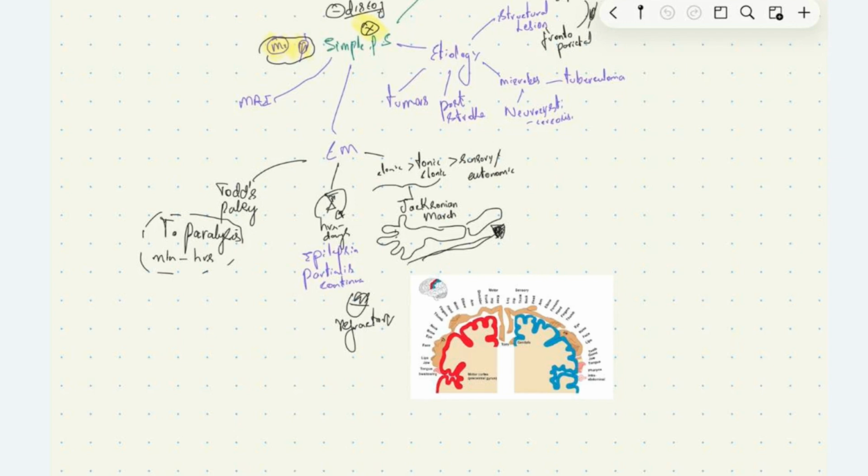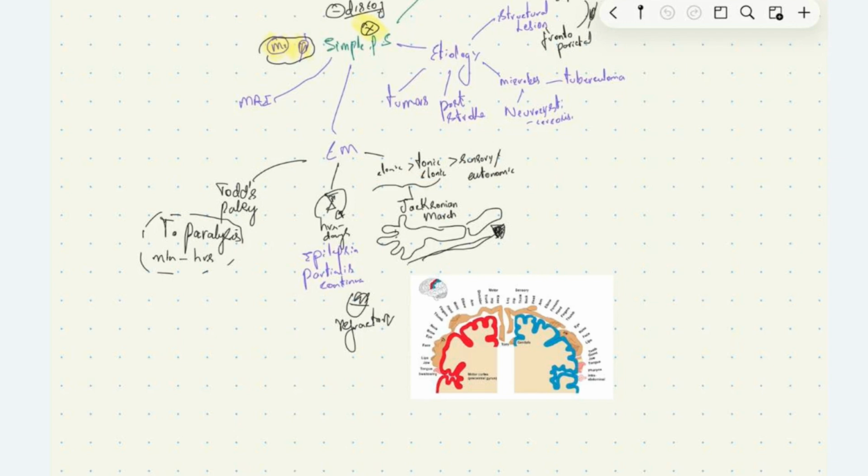There can also be sensory abnormalities like paresthesia and numbness in a particular part of the body, or autonomic features like flushing, paleness, and palpitation. We saw that simple partial seizure involves a specific area of the body. Most commonly, it shows motor manifestations, that is clonic, more common than tonic-clonic manifestation.